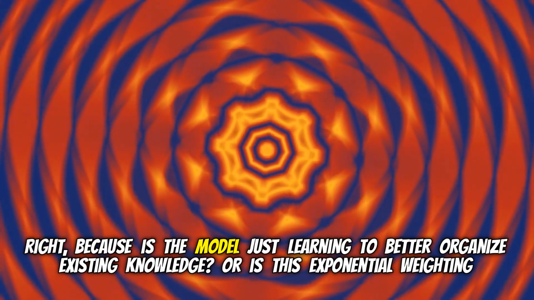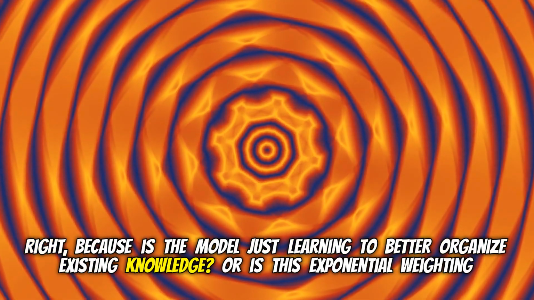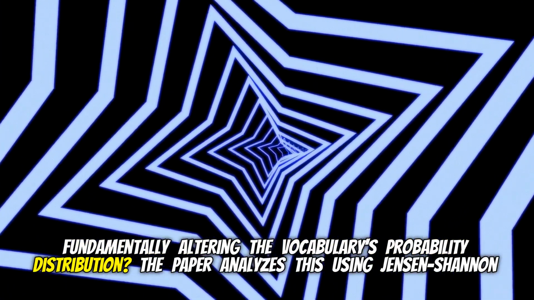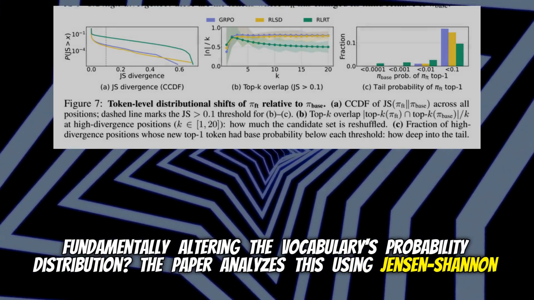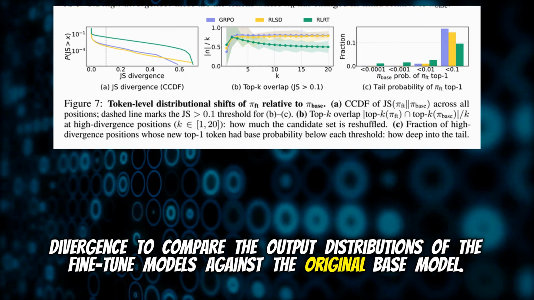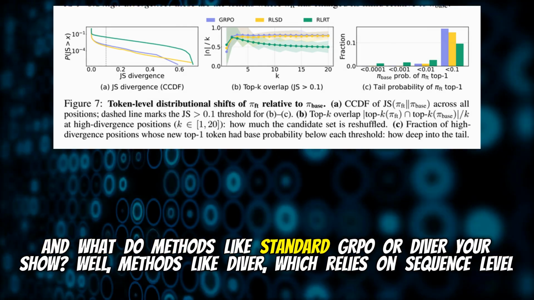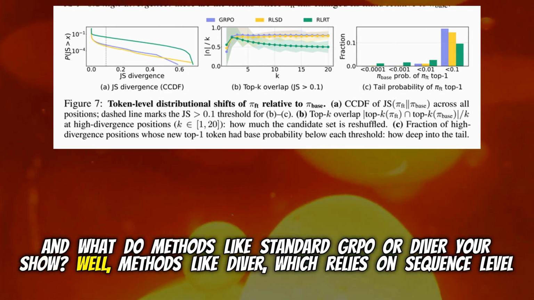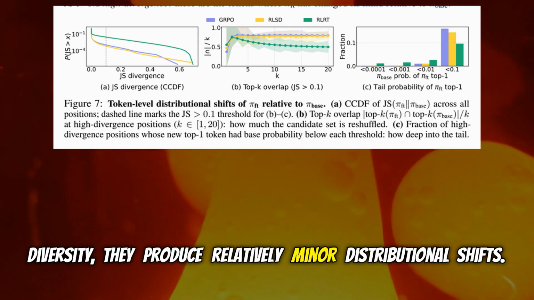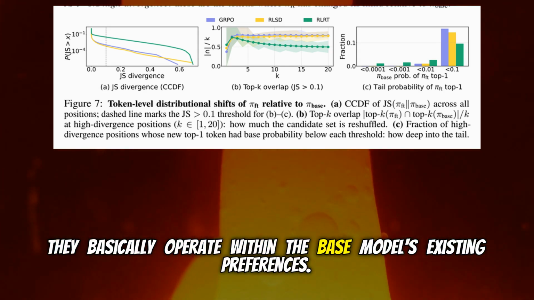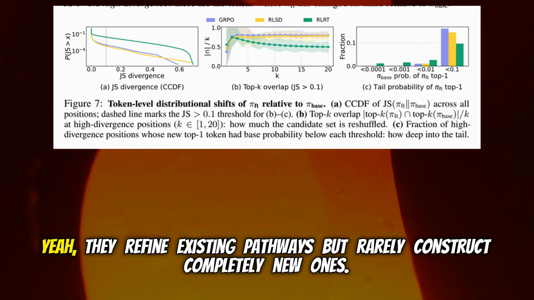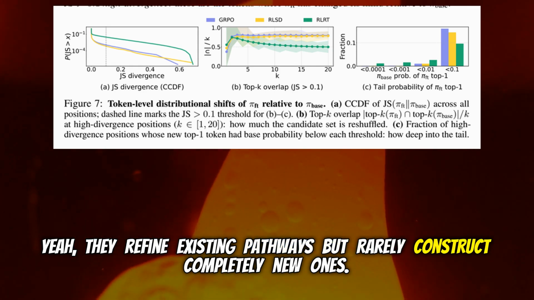Right, because is the model just learning to better organize existing knowledge, or is this exponential weighting fundamentally altering the vocabulary's probability distribution? The paper analyzes this using Jensen-Shannon divergence to compare the output distributions of the fine-tuned models against the original base model. And what do methods like standard GRPO or DIVER show? Well, methods like DIVER, which relies on sequence-level diversity, produce relatively minor distributional shifts. They basically operate within the base model's existing preferences. So they take the top K highly probable candidates and just subtly re-rank them. Yeah, they refine existing pathways, but rarely construct completely new ones.